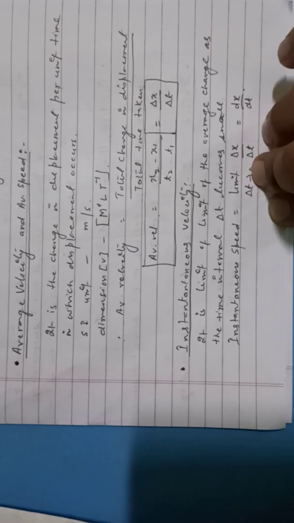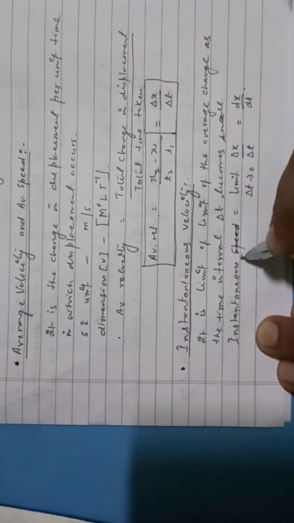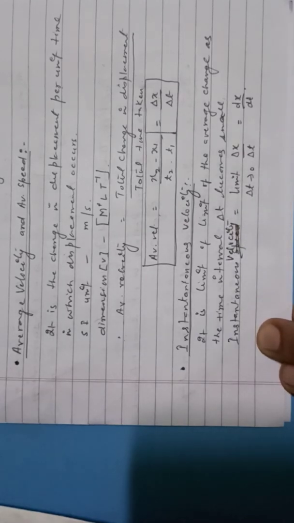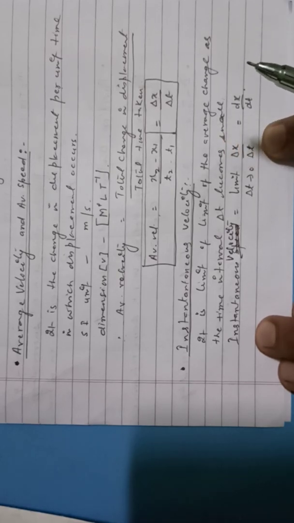Now, instantaneous velocity is the velocity of an object at a particular instant of time. Or we define it as the limit of average change in displacement as the time interval approaches 0, or the time interval delta t becomes very, very small. So the instantaneous velocity is equal to the limit delta t tends to 0, delta x by delta t.